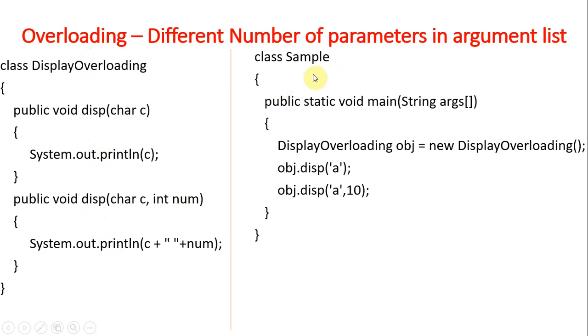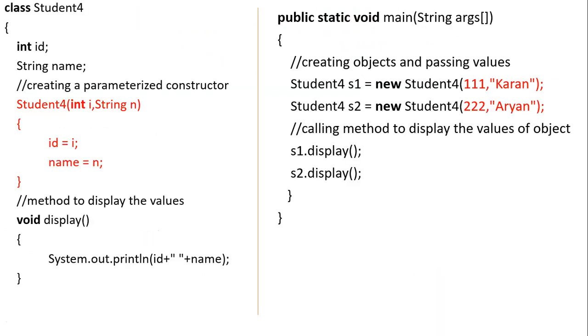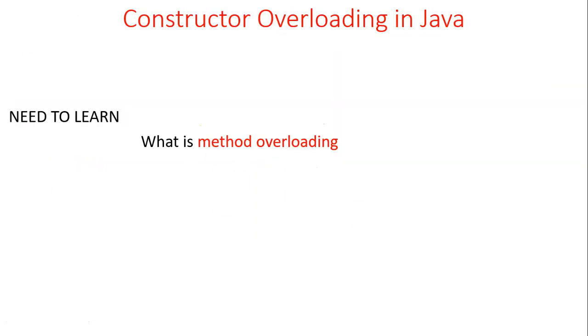Again, we have two classes. We can also create a single class, with one constructor, one method, and one main method. So totally three methods in one class, since a constructor is also a method.